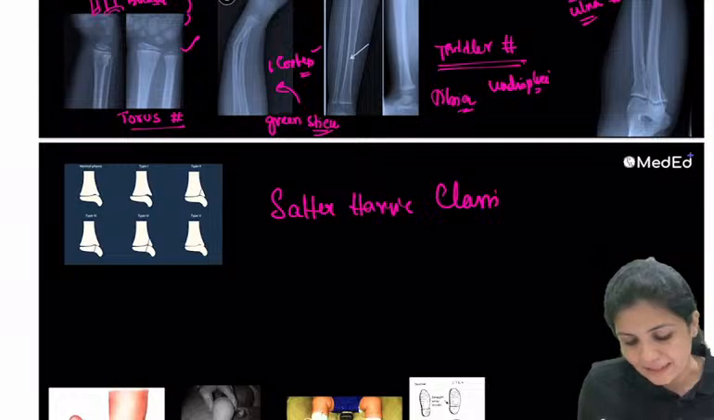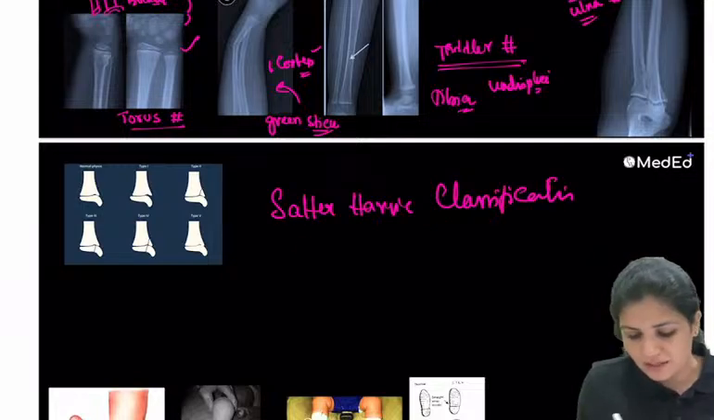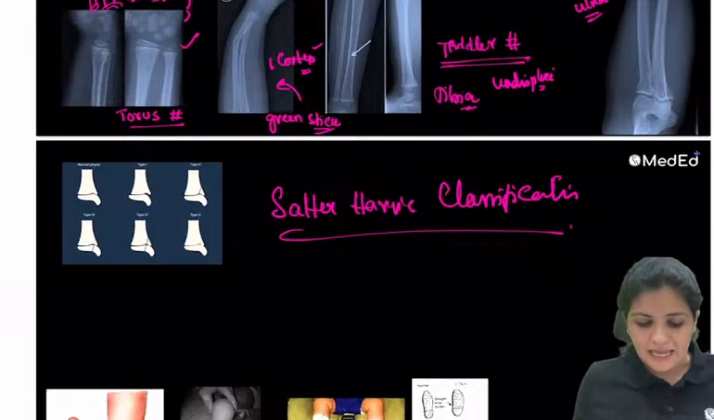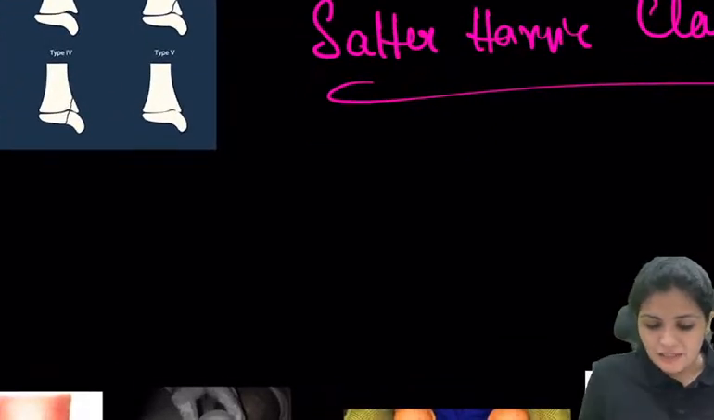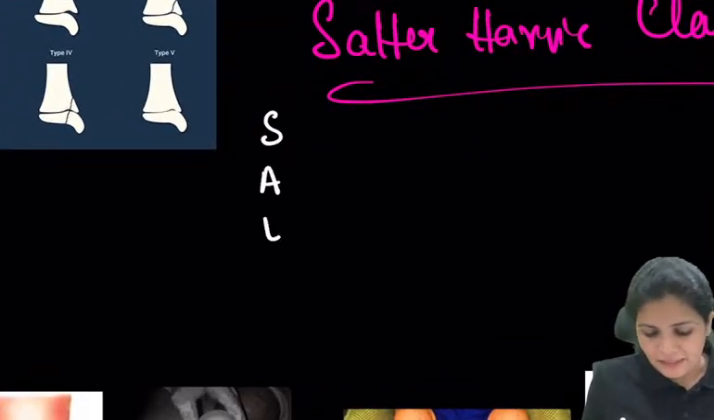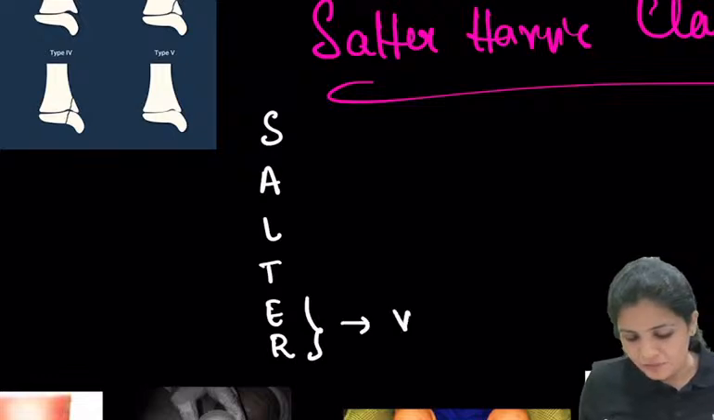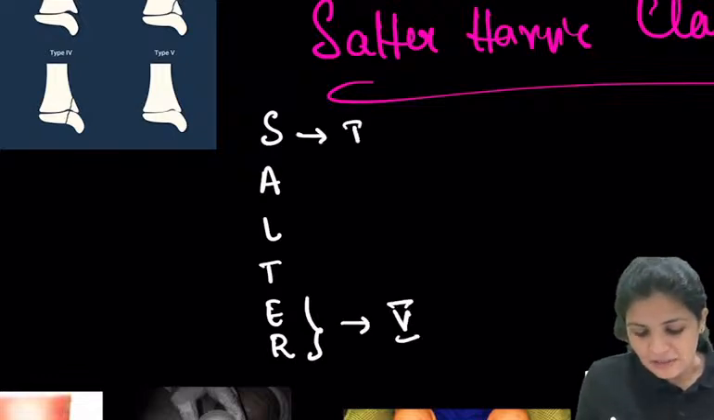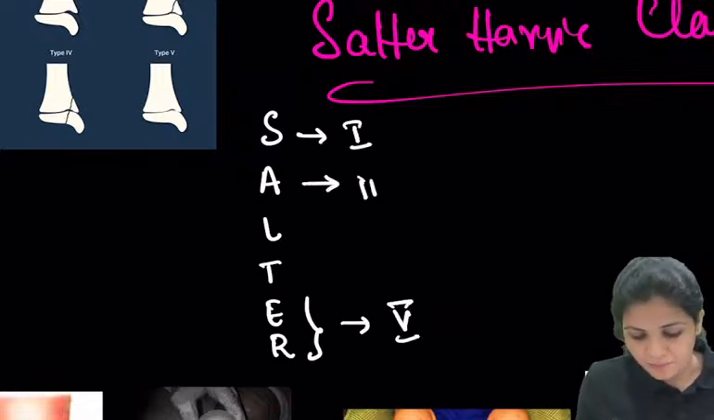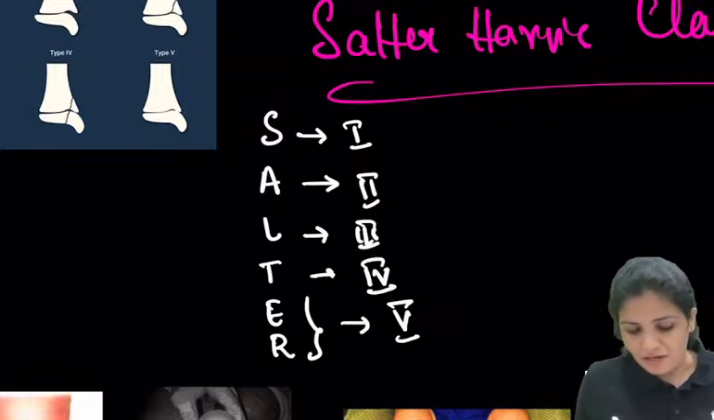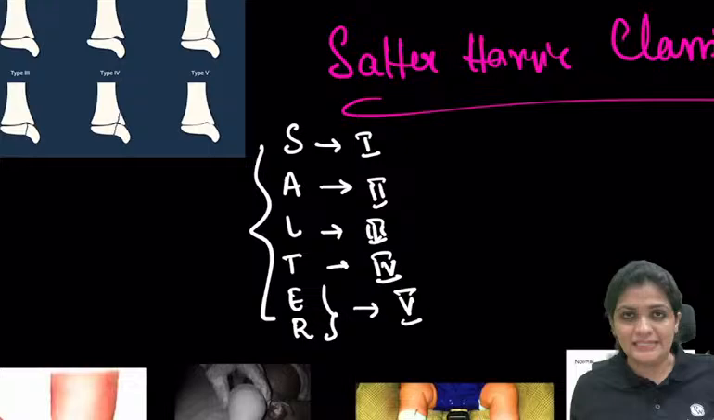Very, very easy. I'll tell you in just seconds, right? Just remember Salter-Harris as the word Salter only. S-A-L-T-E-R. So E and R is the fifth one and S is the first. So type 1, type 2, type 3 and type 4. There are 5 types in the Salter-Harris classification.